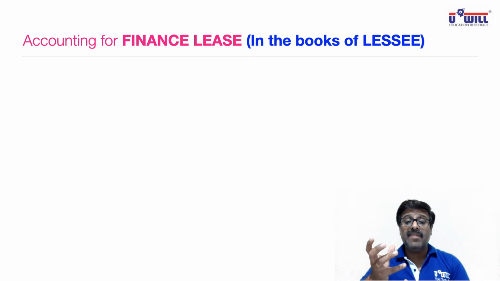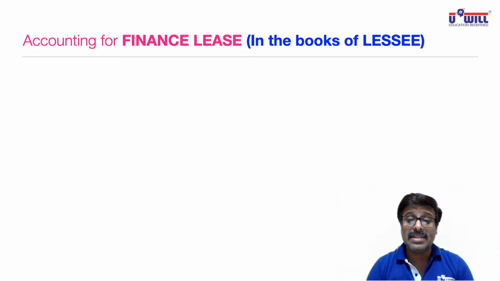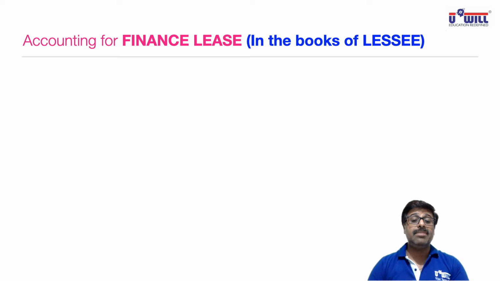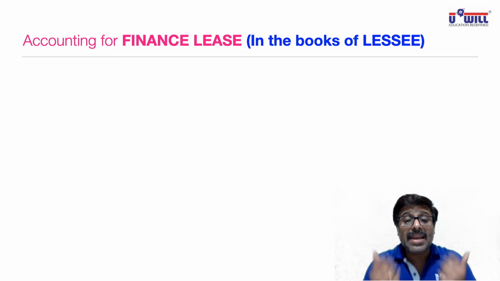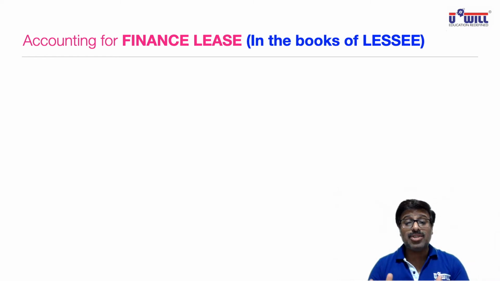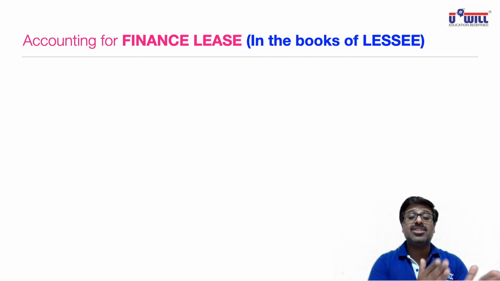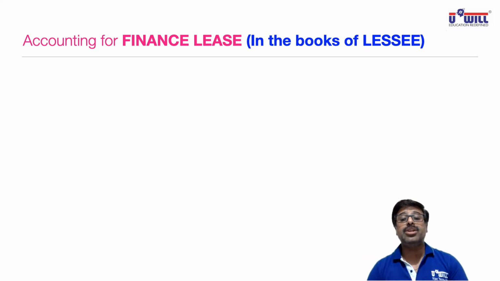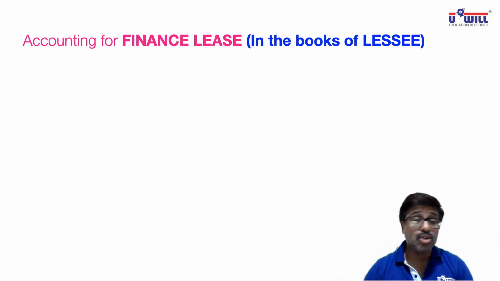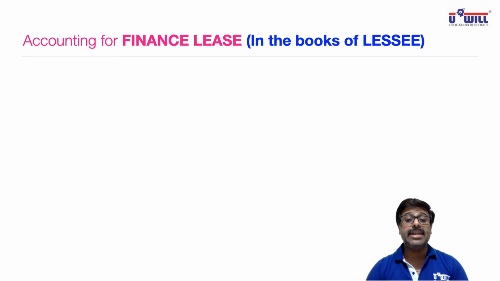Now understand, if you enter into an agreement of finance lease, from the lessee's point of view, lessee means who is taking an asset, it is as good as he is buying an asset. The only thing is, lease rental payments what he is paying will be treated as good as the EMIs, equated monthly installments, what he is paying for the owned asset, because he does get an option to buy the asset after the lease term is over. He can pay some guaranteed residual value also. All those things we studied in the last lecture.